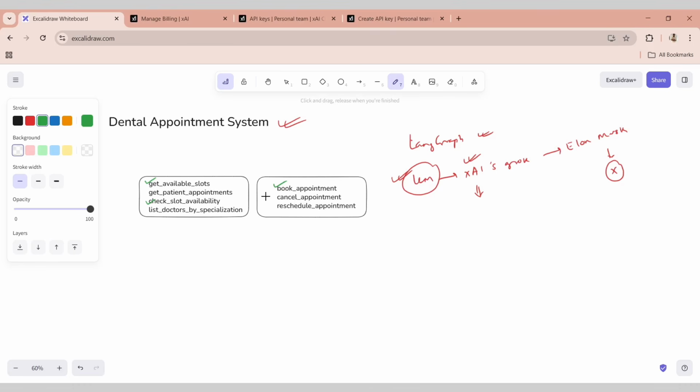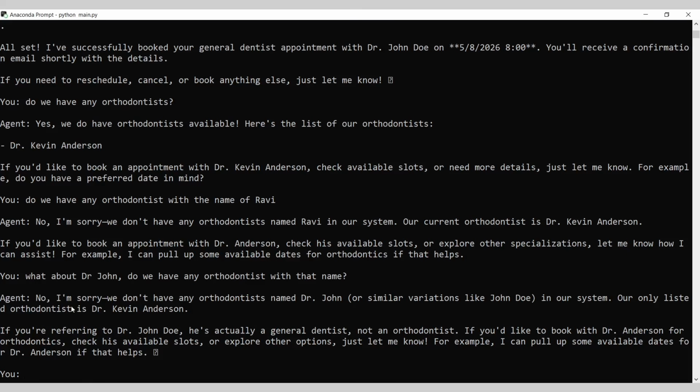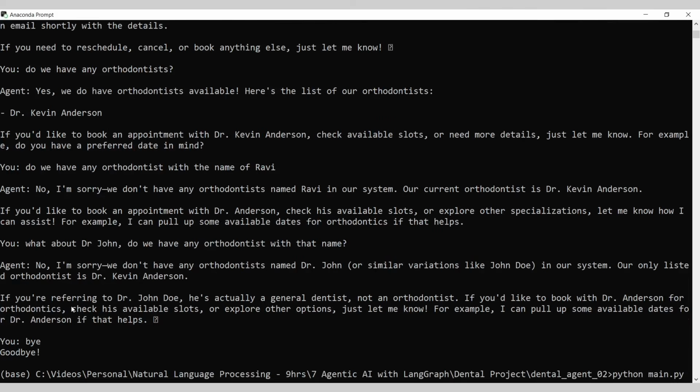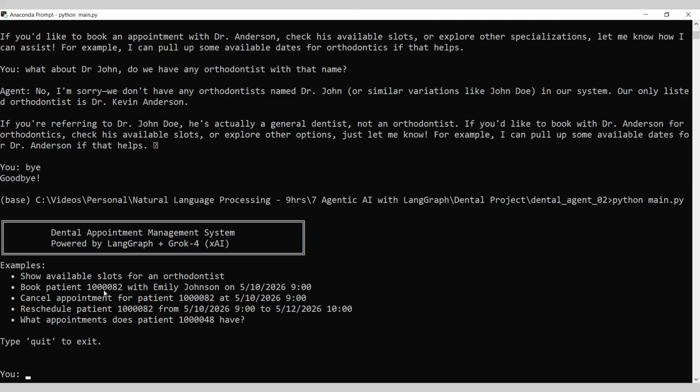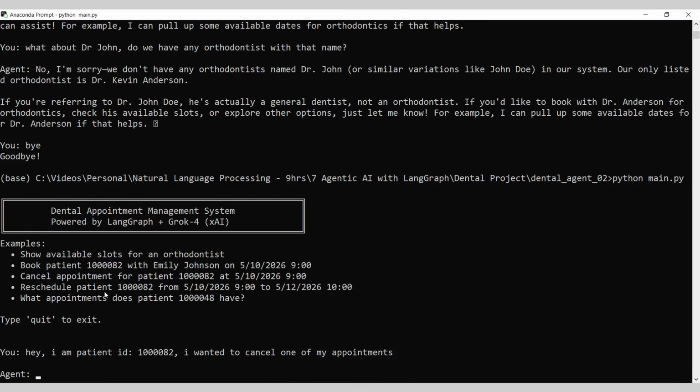Let us try to quickly check one of these flows, like cancel or reschedule. Either we can do it in this session, or if you want, we can create a new session. Let's try to create a new session. I'm going to again execute, and this time I'm going to give one of the existing patient IDs. Hey, I am patient ID 1000082. I wanted to cancel one of my appointments.